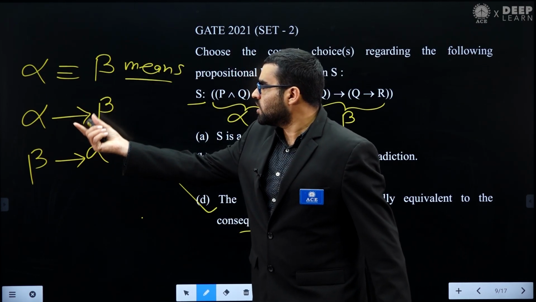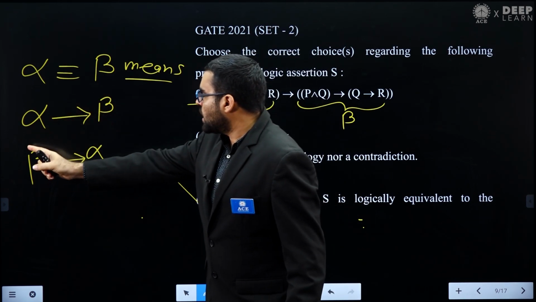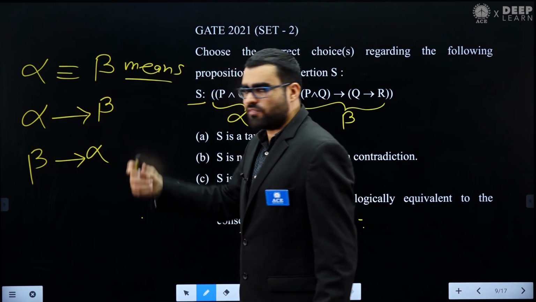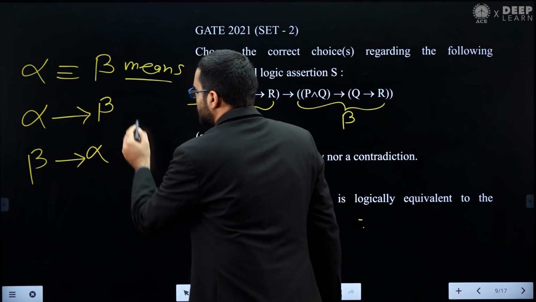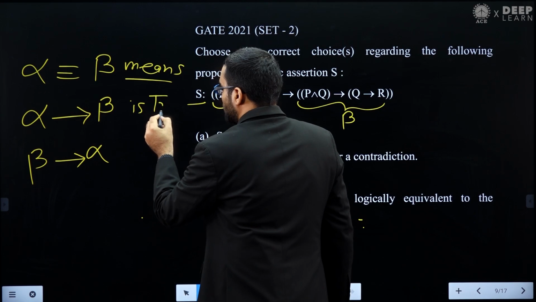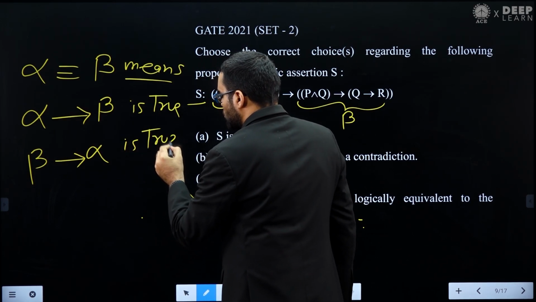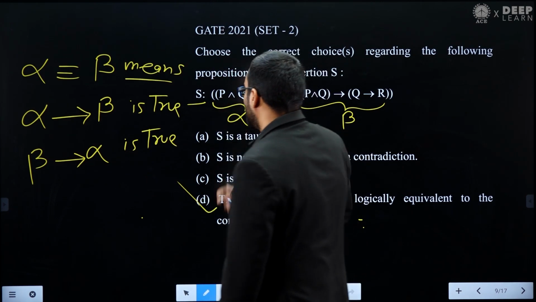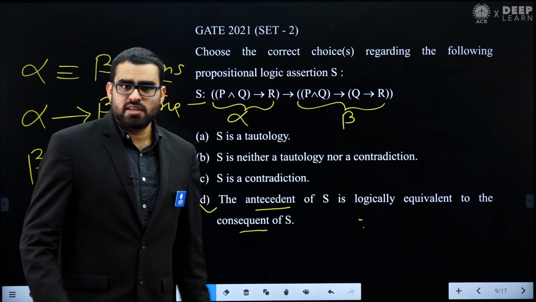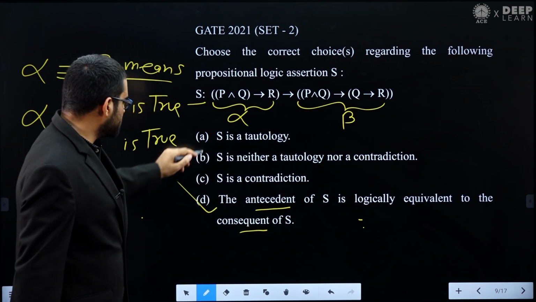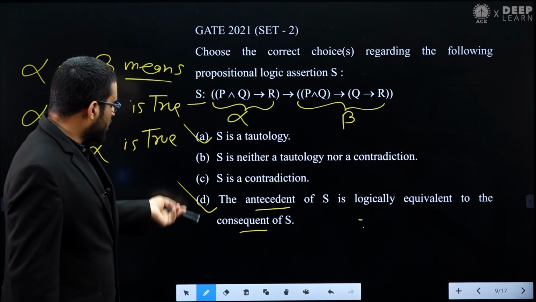When you have two formulas alpha, beta that are equivalent, it means alpha implies beta is true and beta implies alpha is also true. So I can say that this statement S, alpha implies beta, is true. True means tautology, so S is a tautology. So the answer will be A comma D.